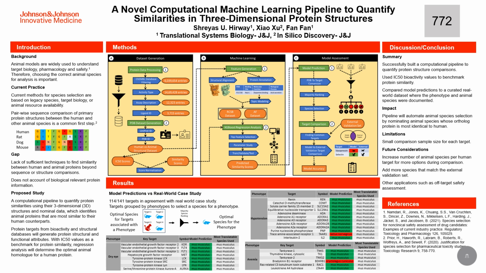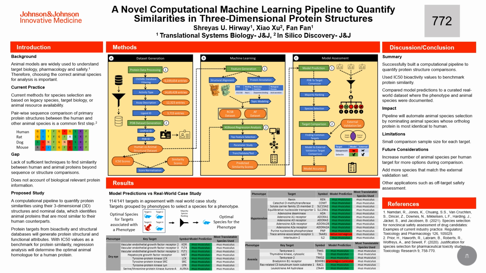Now, for the results that we show here, we went one step further and looked at the phenotype that's associated with each target. And if you group these targets together of the same phenotype, using majority ranking, we can ascertain the optimal animal species that is used for studying a certain phenotype. For the three phenotypes shown, dry eye, hypotension, and anemia, mouse models are prevalently predicted and are in agreement with the real-world dataset, thus demonstrating our model's ability to determine the optimal species to study a certain phenotype or disease as a whole, based on the individual targets relevant to the condition.